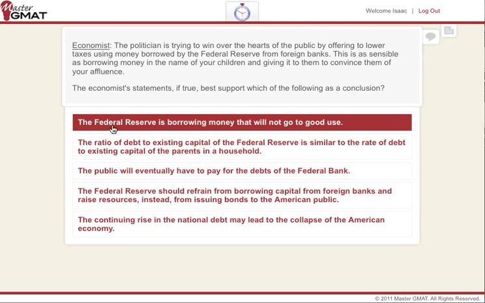In A, the Federal Reserve is borrowing money that will not go to good use. Okay, let's think about this. Does this proposed conclusion have anything to do with the argument? We're not really told anything about what the public will do with the money, right? So that can't be a conclusion. Remember, we have to stick quite closely to the text, right?